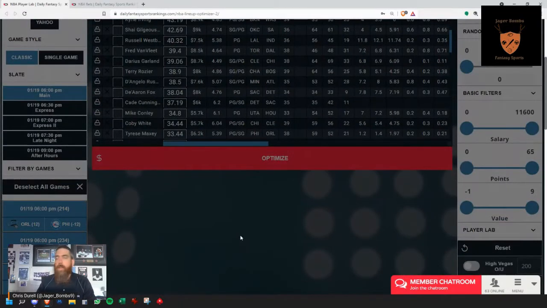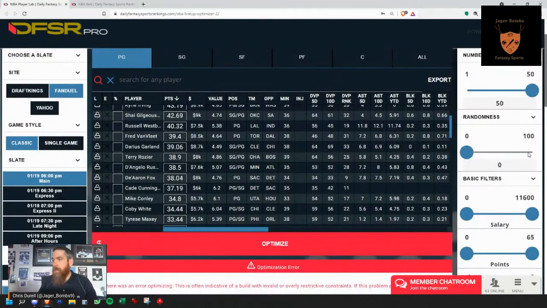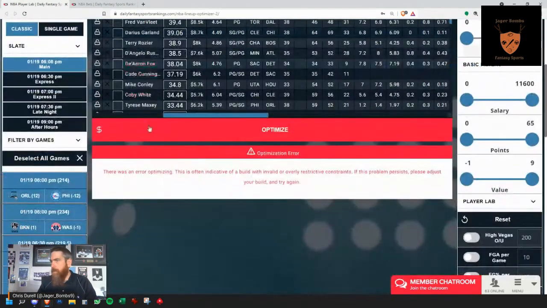Now, the other difference when you're entering these into contests, if you have a very small player pool, say you watch on your phone and you can see all those little circles in your contest, and they're either way left or way right if you're cashing. What you see building with the randomness at 0 is all your circles are going to be very close together because your lineup builds are all very close, minus one change here or there, like 50 times. Versus if you have that randomness at 100, okay, so it's not able to build 50 here.